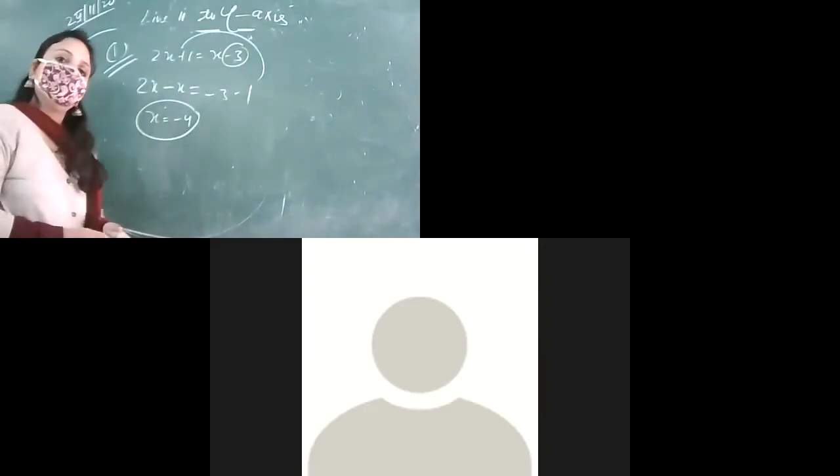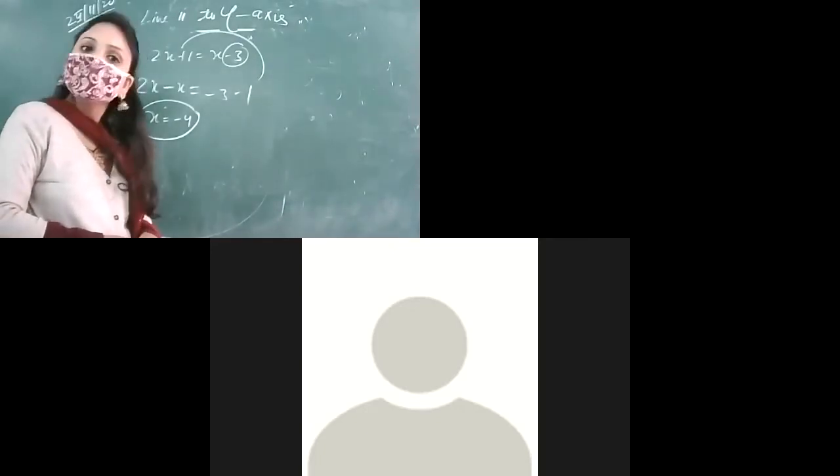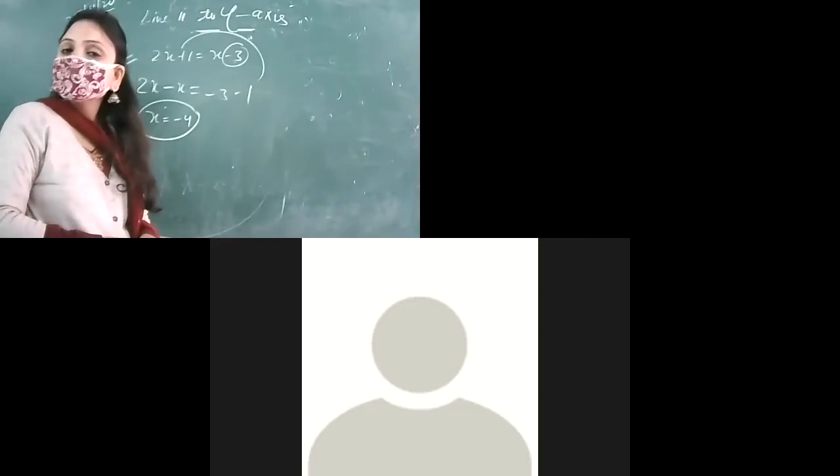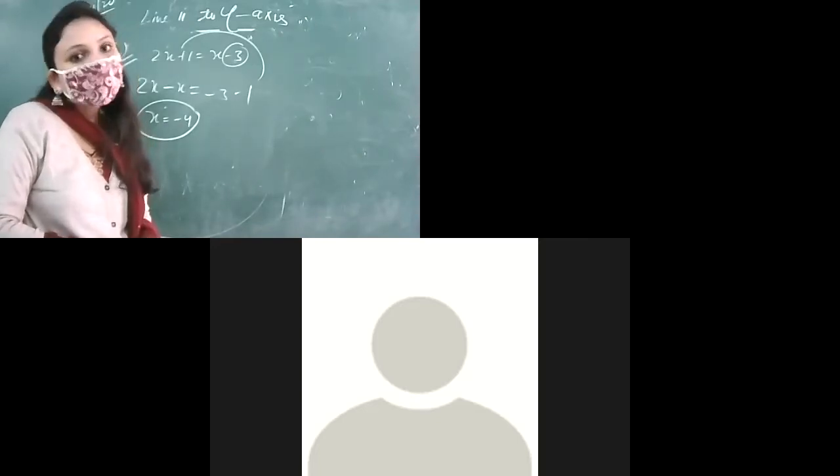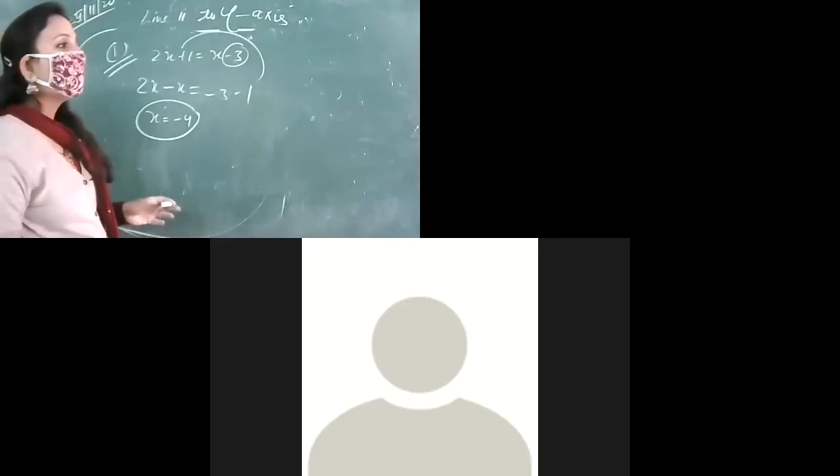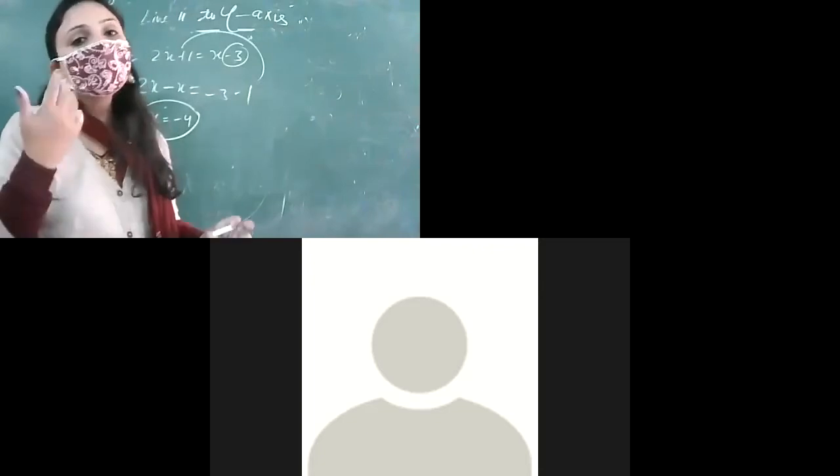Ma'am, in two variables, it will represent a straight line parallel to the y-axis, and on the left side of it. बिल्कुल ठीक. x is equal to -4 in two variables will represent a line which is parallel to the y-axis at a distance of 4 units and it lies to the left of it.